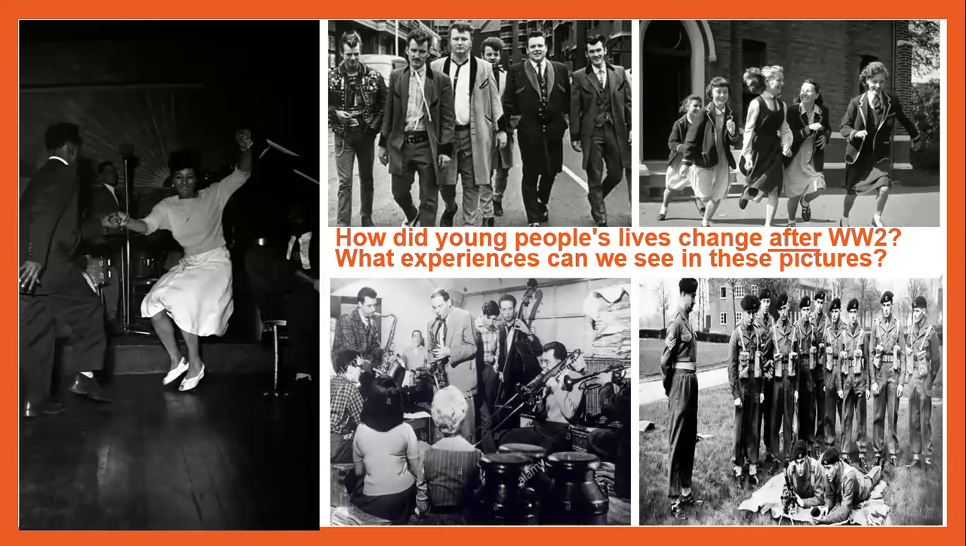Okay, let's look at these pictures. We've got dancing, we've got some men walking down the street, we've got some young ladies in school uniform, it looks like we've got a jazz band at the bottom in the middle, and some soldiers in the bottom right-hand corner. So the question is, how did young people's lives change after World War II? What experiences can we see in these pictures? Have a think to yourself, pause the video, and then we'll come back and go through the answers.